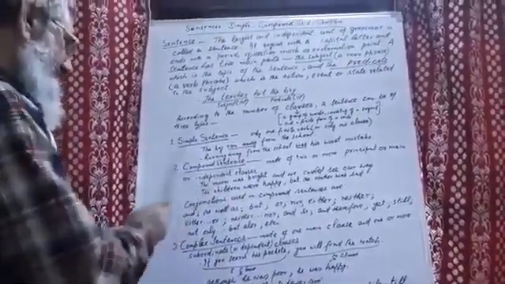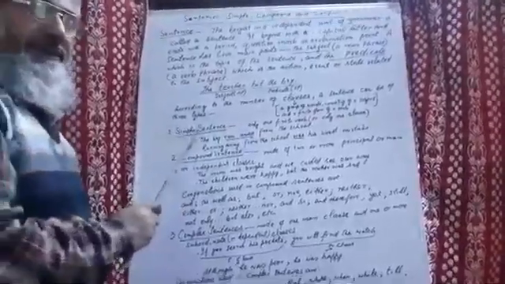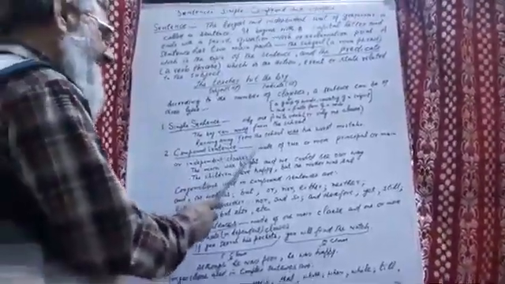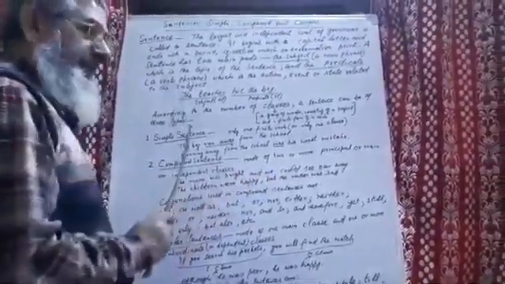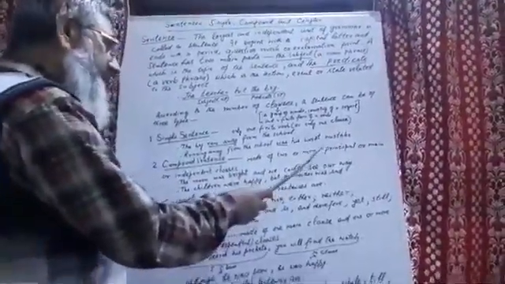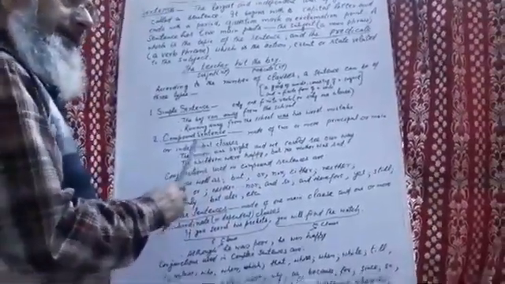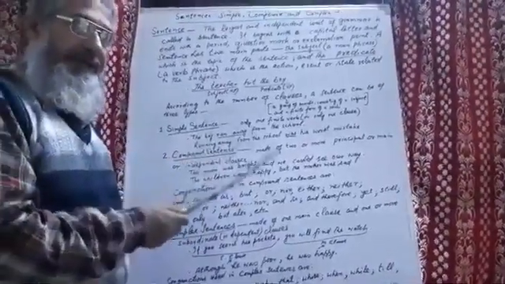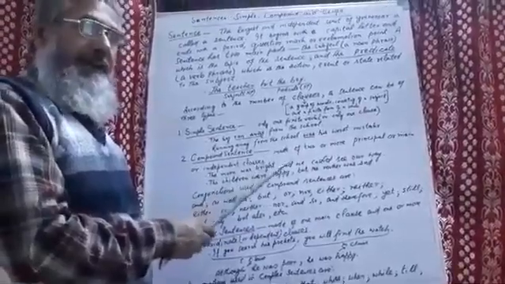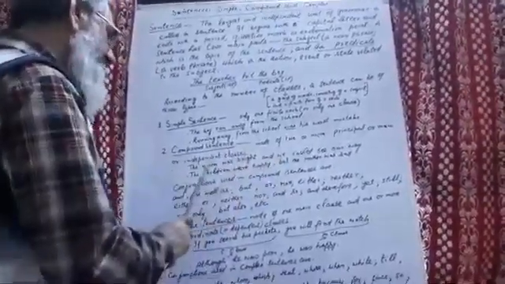The second type of sentence we're going to talk about is the compound sentence. A compound sentence is made of two or more principal, main, or independent clauses. A principal clause, main clause, or independent clause is a clause that stands as a sentence on its own. A clause that gives a complete sense is called a principal clause, main clause, or independent clause.